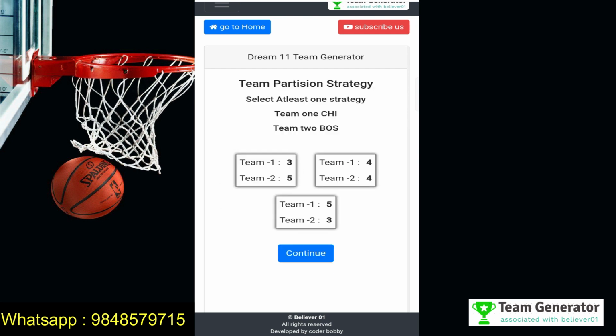So you can see it is asking for the partition strategy. You can select all the 3 strategies, or if you think the CHI team is stronger than the BOS team, you can select more players from the CHI team. Likewise, I have selected all the 3 options here, and after that, continue.